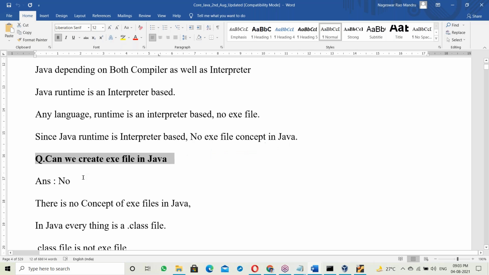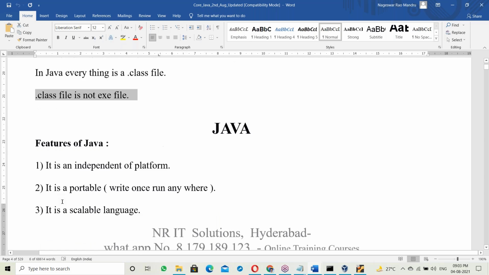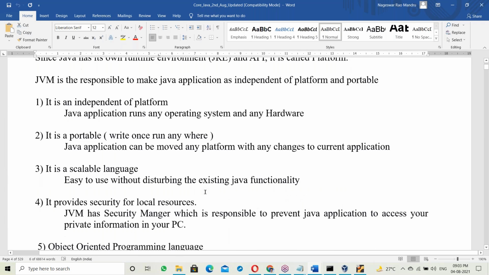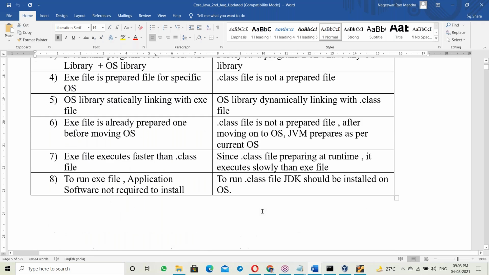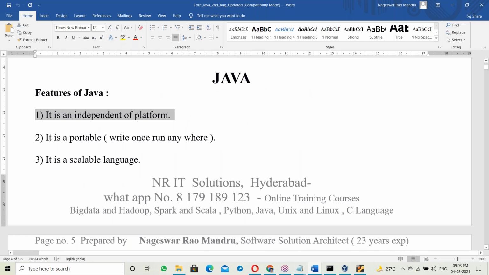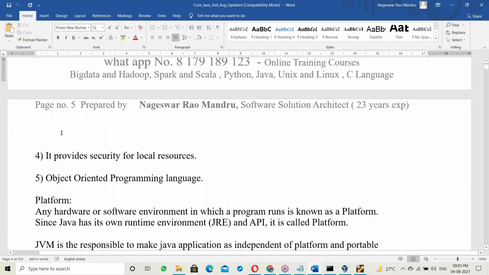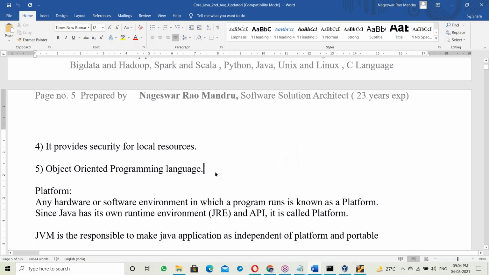Can we create an exe file in Java? No, there is no exe file concept in Java. In Java, everything is a dot class file. A dot class file is not an exe file. So what is a dot class, and what is the difference between an exe file and a dot class? This topic we'll discuss tomorrow, along with platform independence. Tomorrow we finish the features, and after that we'll go to Java installation and how to write Java programs.